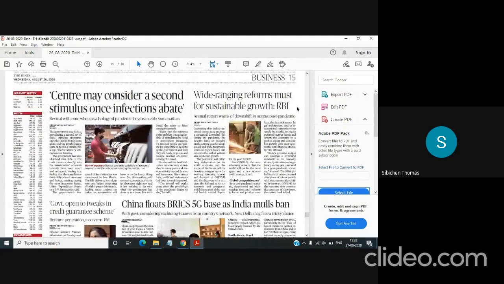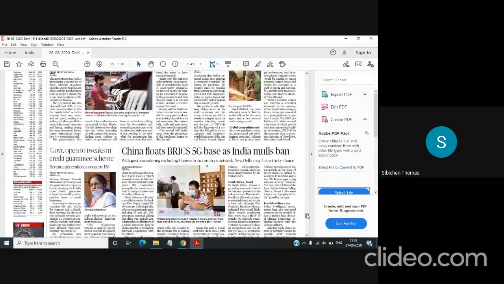Here you have an article on the RBI report, which we have seen in the first page. This you will have to read again because it concerns a report issued by a national level organization, a central level organization. So what is explained here is very important for you from the GS3 perspective, economic development.